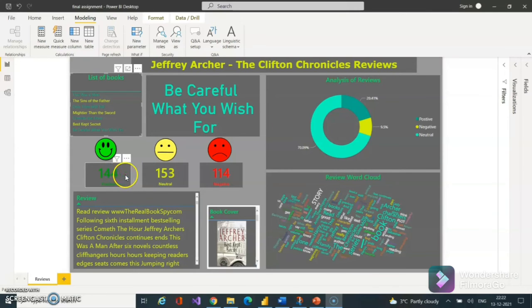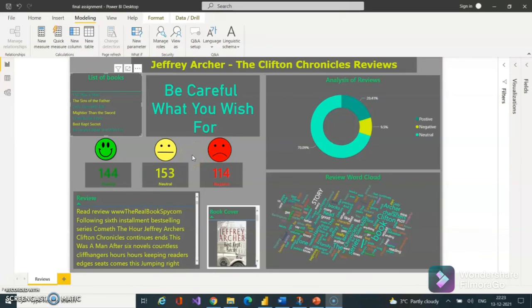As we have done here, we have used the sentiment analysis to know the polarity index of each book review: how much is the positive polarity index, how much is the neutral polarity index, and how much is the negative polarity index. We've also used positive smileys for the positive index, and neutral or negative smileys for the neutral and negative polarity indexes, for better projection on the dashboard.